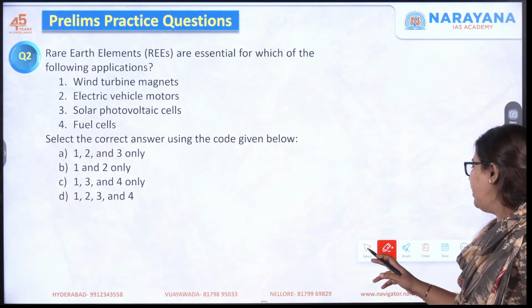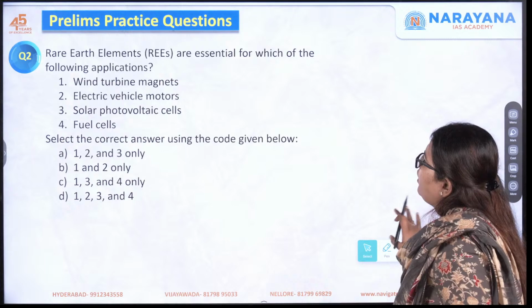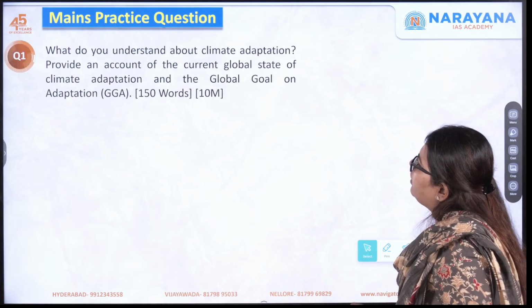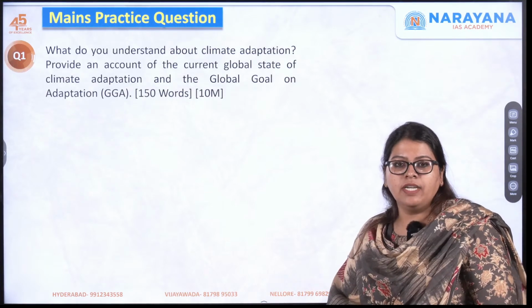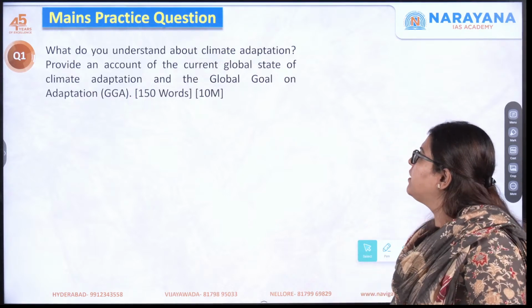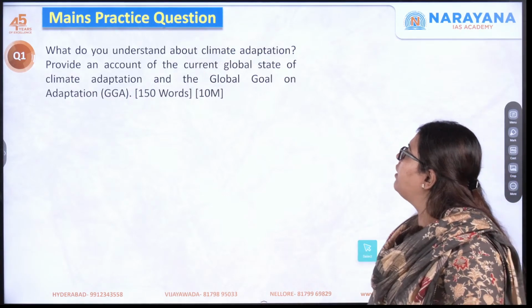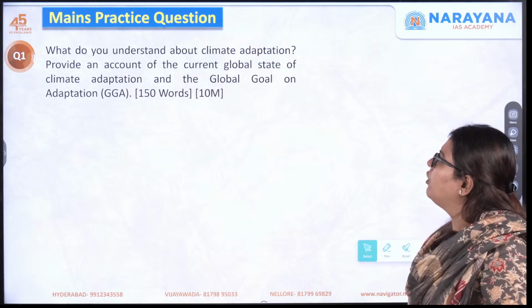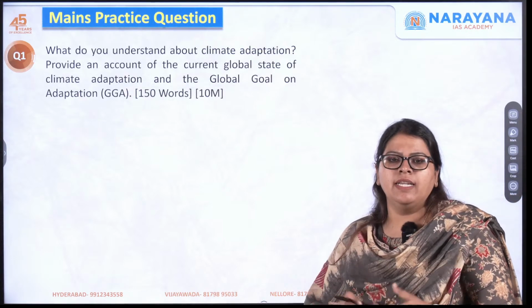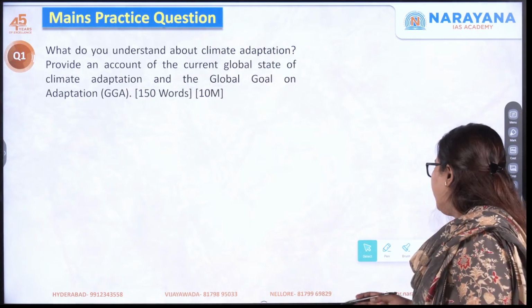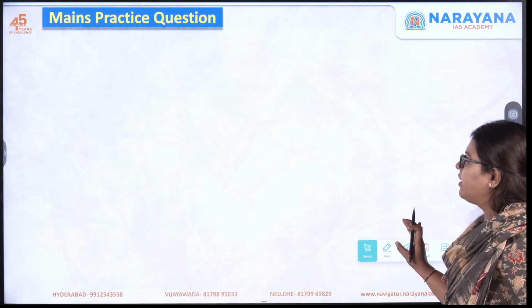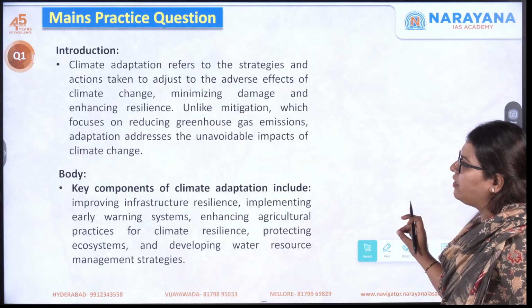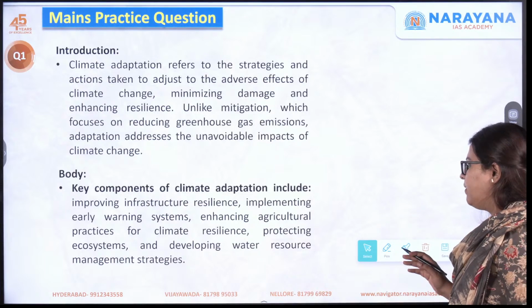Now moving forward, let us solve one mains question. Okay, so what does the question read? What do you understand about climate adaptation? Provide an account of the current global state of climate adaptation and the global goal on adaptation. Simple. What do you mean by adaptation? It is what we've already discussed, isn't it? So here we'll discuss in parts, that is introduction, body as well as conclusion.